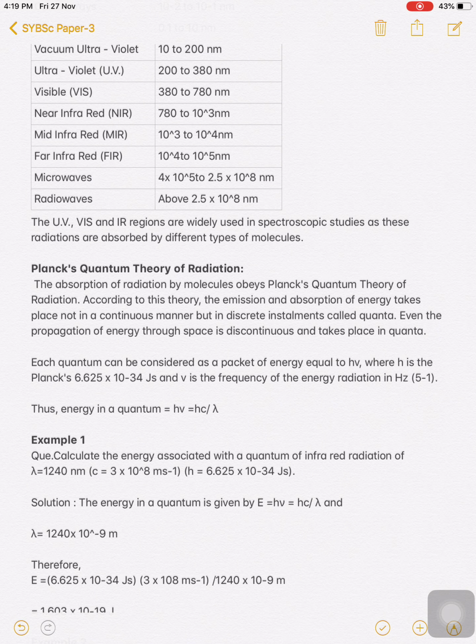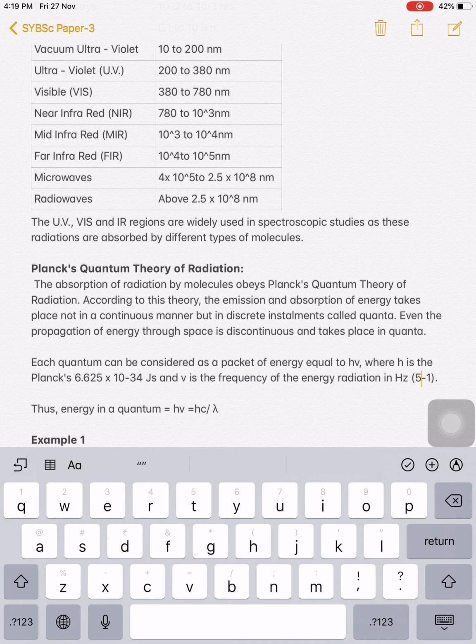Each quantum, that is photon, can be considered as a packet of energy equal to h nu, where h is Planck's constant 6.625 into 10 raised to minus 34 joule second, and nu is the frequency of radiation in hertz, that is second inverse.